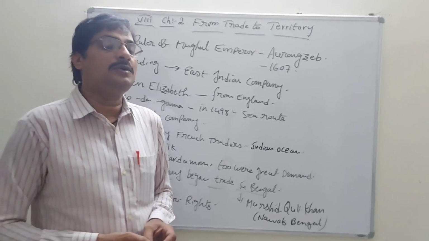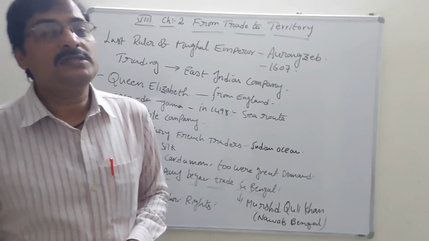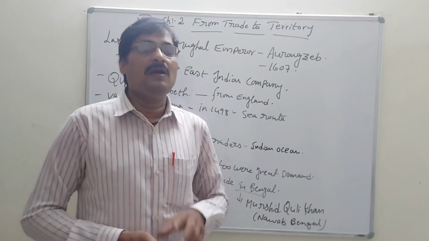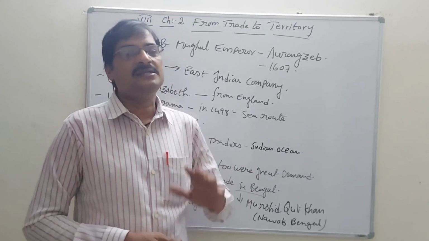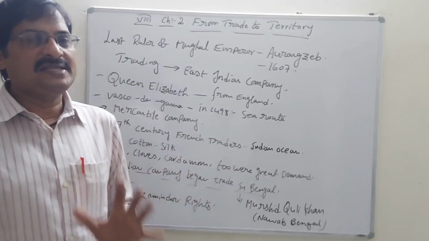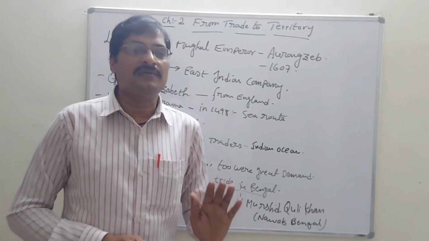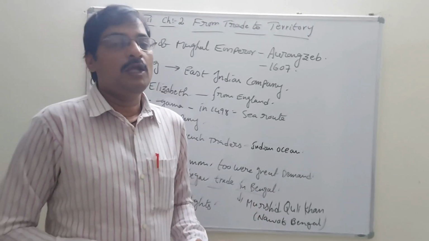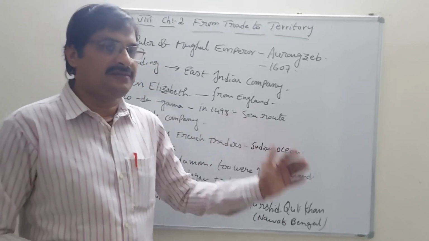First of all, they had to establish the company in Bengal. At that time we did not have East Bengal and West Bengal. Only one Bengal, one area, on the east side of our country. In that place of Bengal, they established a company, called the East Indian Company. Through the East Indian Company only, our products were going to other countries.